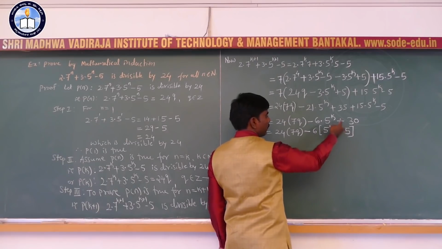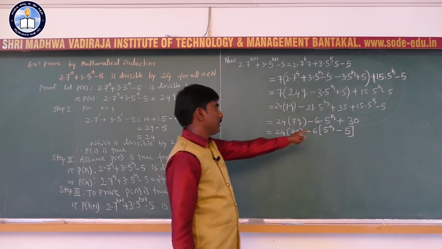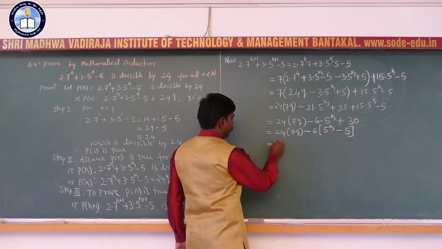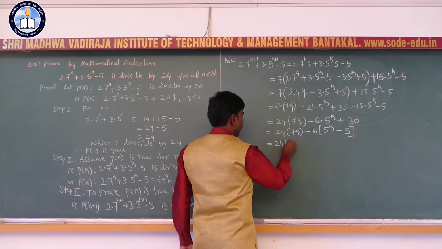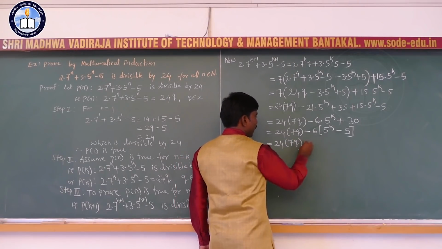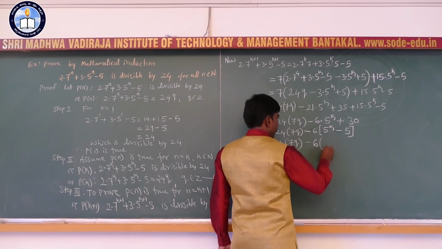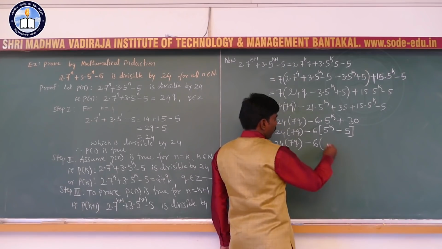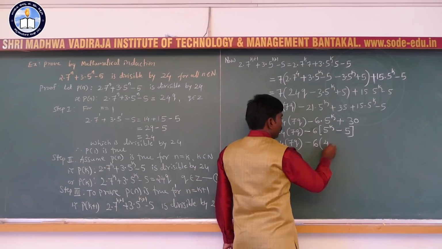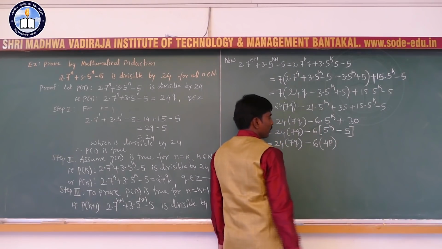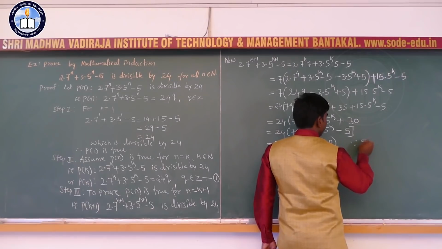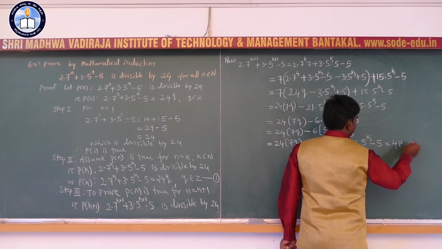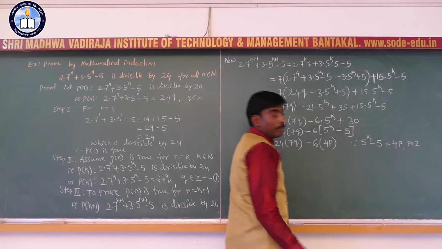Why? Because minus into minus is plus 30. Minus into minus plus 6 into 5 is 30. Okay. So this is equal to 24 into 7 cube minus 6, and this is a multiple of 5^k minus 5. It is a multiple of 4, so I am going to consider this as 4p, because 5 raised to k minus 5 is a multiple of 4, p is any integer.